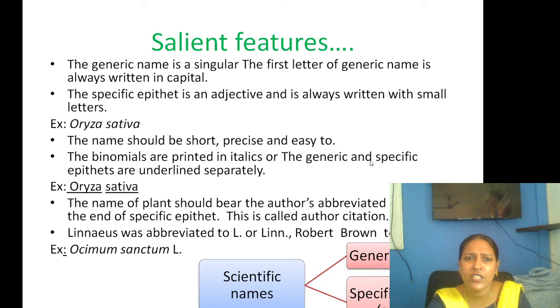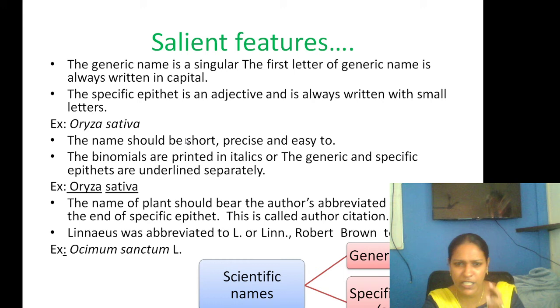The generic name is singular. The first letter of the generic name should be in capital letter. See, this is the capital letter: Oryza sativa. O is written in capital. This is rice. The specific epithet, the species name, should be in small letters. The naming of the plant should be very short and precise, and it should be written in italics. If it is not written in italics, you should underline it separately.